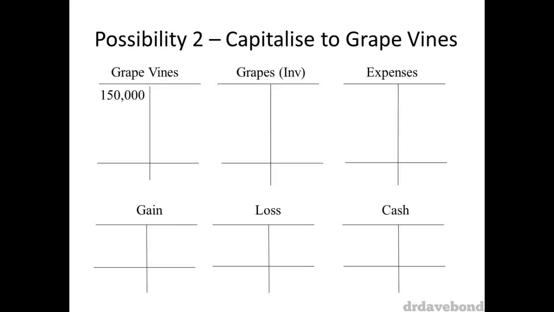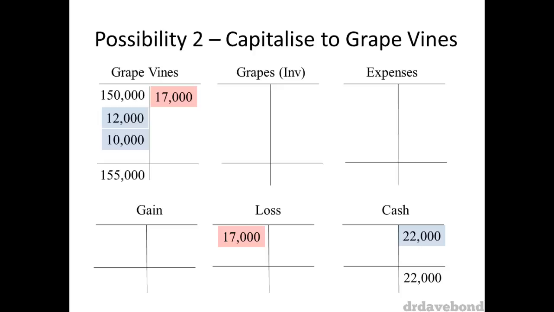In the second example, we've decided to capitalize all the costs against the grapevines, so we debit $12,000 and debit $10,000 to the grapevine account. This means grapevines have a carrying value of $172,000. However, we know the carrying value is only $155,000 at the end of the year, so we credit grapevines $17,000. This means loss is debited $17,000.